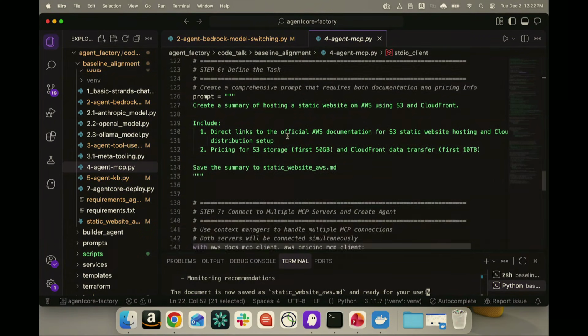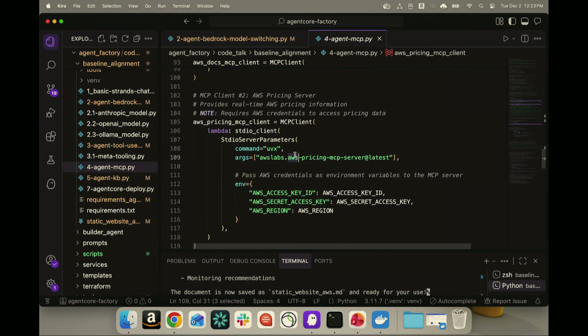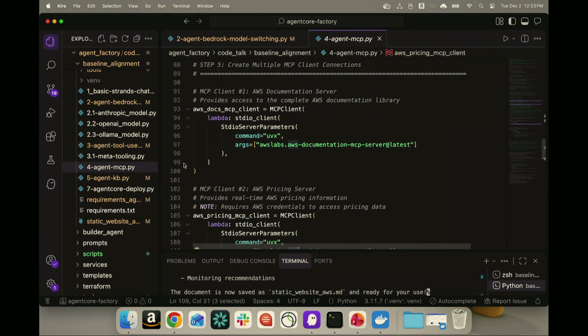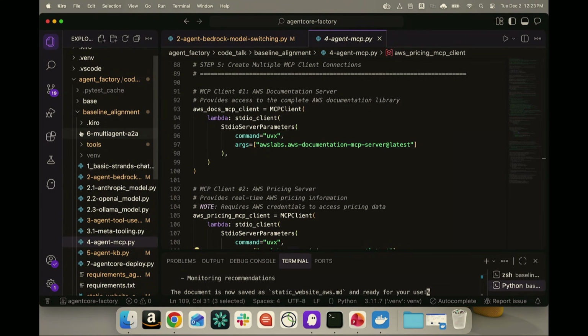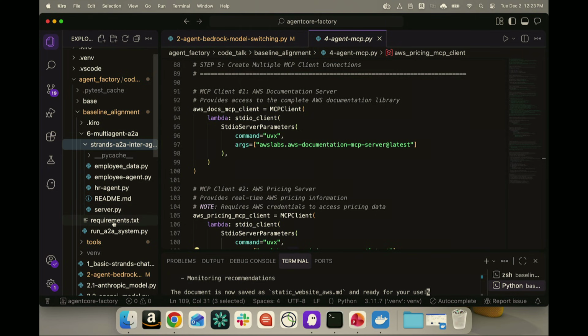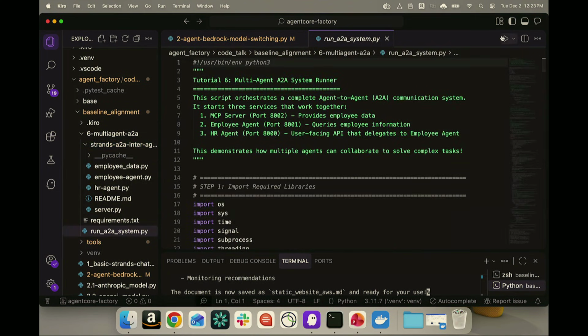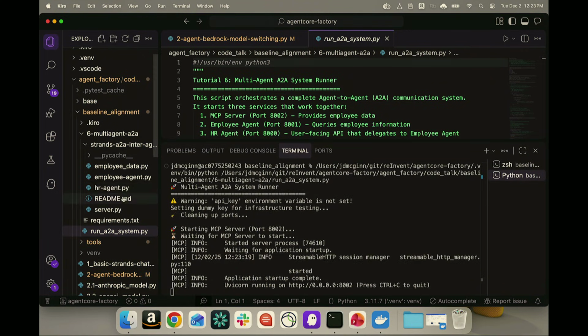So the difference in this case is I created those MCP clients. I told it, hey, connect to the pricing server as well as the MCP server, and this agent is now able to do that. But what if I wanted to create a multi-agent system which can have multiple agents working together, which could be a common requirement for our agent factory, right? So in this case, let me show you the architecture for it.